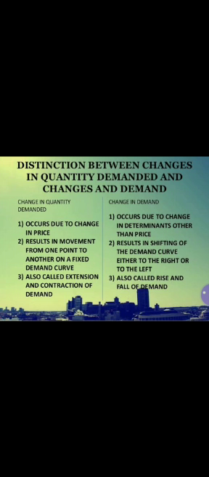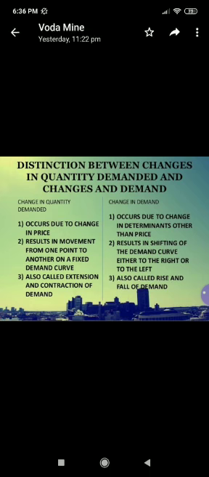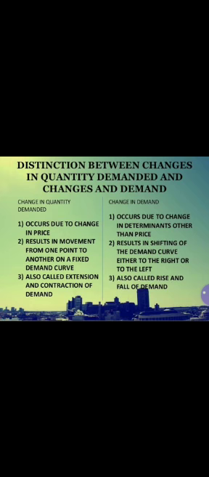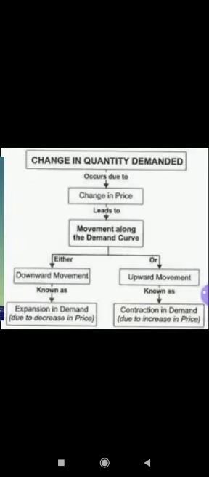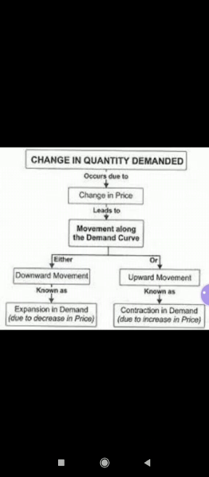The last point is that changes in quantity demanded are of two kinds, as I told you in the previous video also, that is extension and contraction. Changes in demand also are of two kinds, that is rise, which is also known as increase, or fall of demand. Rightward shift or increase, leftward shift or decrease. Right? Now, I'll be telling you these points with the help of curve also, so that the concept becomes more clear. Now see, changes in quantity demanded, it occurs due to change in price. It is also known as movement along the demand curve.